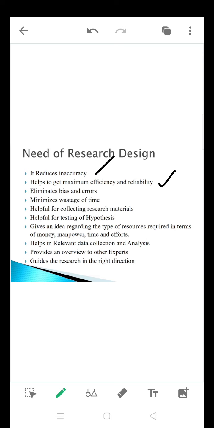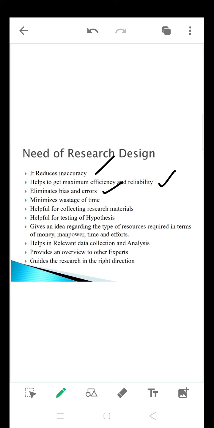And the next one is maximize efficiency and reliability. You will know the actual sources of data to be collected, and where exactly you need to do the research process. So you will be concentrating on those particular sources and that particular analysis only. You will get maximum efficiency and reliability in the collection of data and in doing your research also.